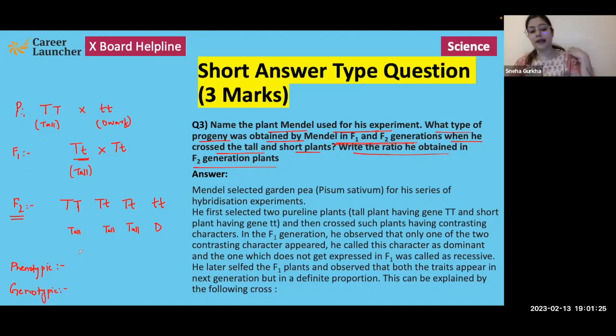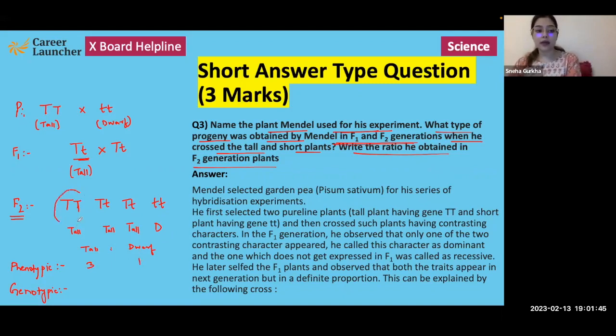So phenotypically, if we see the external characteristic, the ratio of tall is to dwarf. So three of them are tall and one is dwarf. So the ratio that we obtain is 3:1. But if we look at the genetic constitution, it is different.